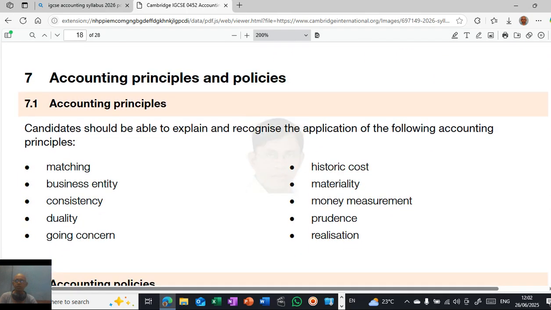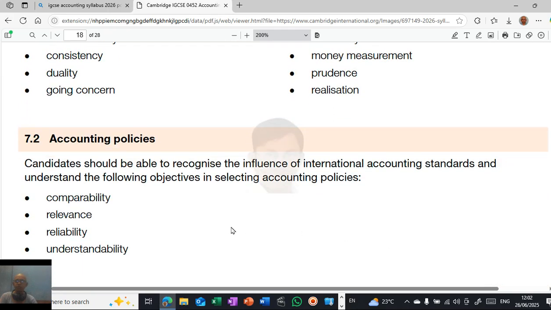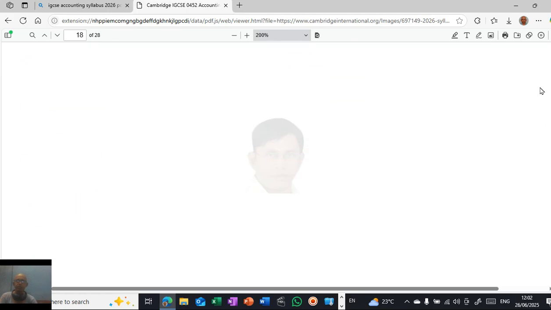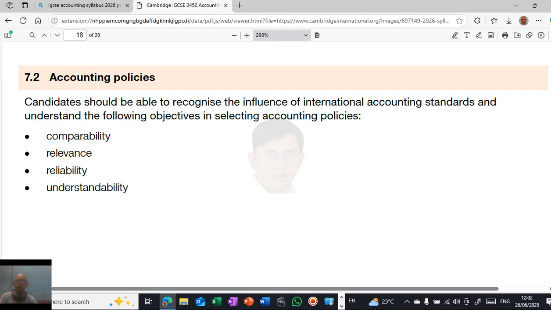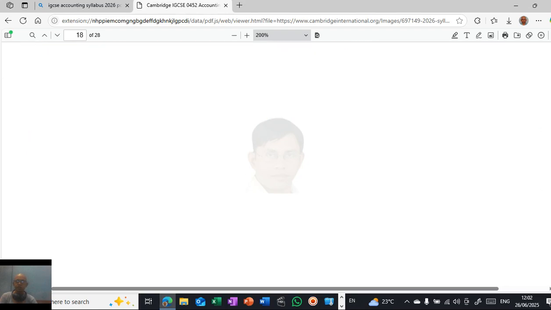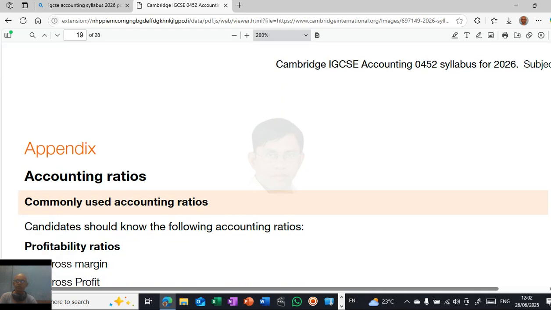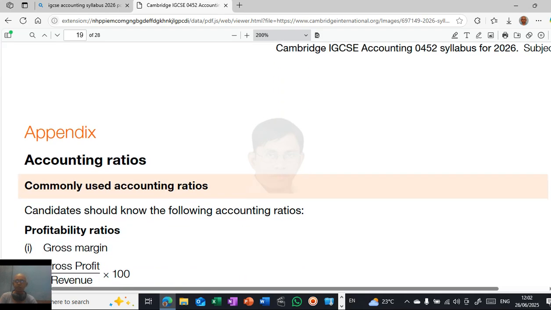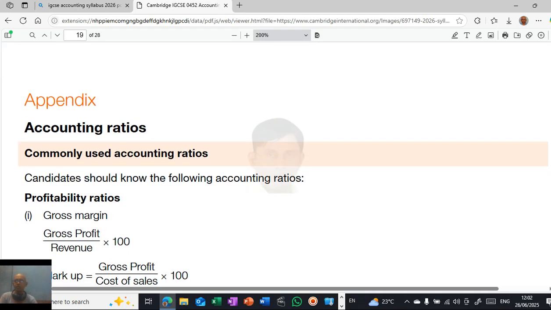Accounting principles and policies. What are the various accounting principles and policies: matching, consistency, duality, historical cost, materiality, measurement, prudence, realisation. All these things will be accounting policies, comparability, reliable information, understandability. So the ratios, you'll be learning, are very important.